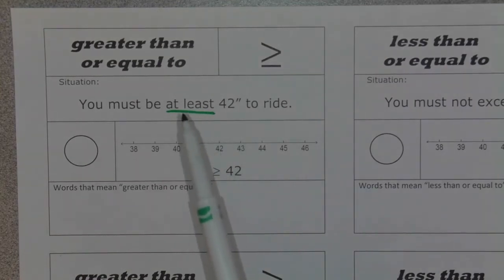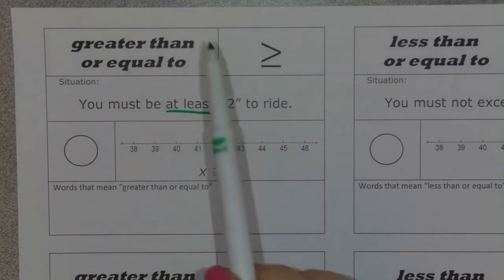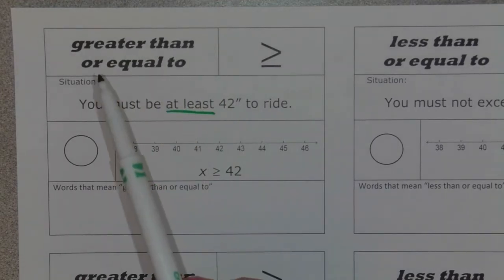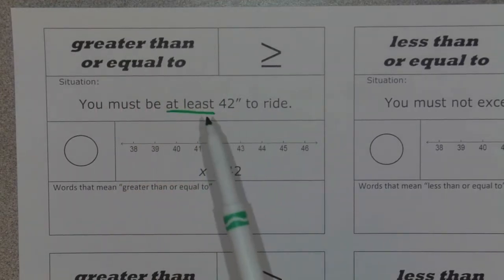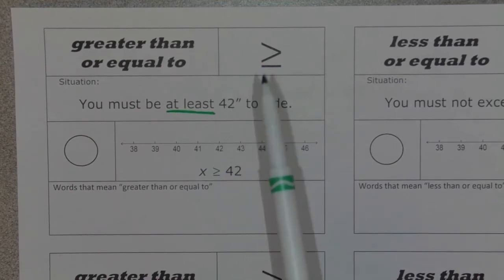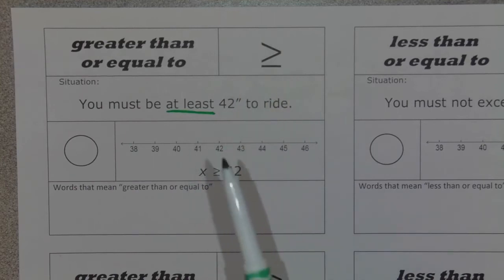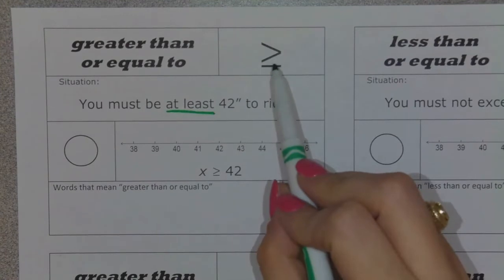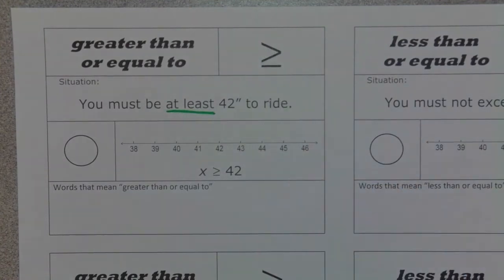So in this case, our words at least mean the inequality greater than or equal to, because if he was 42 inches tall, he would have been okay to ride that ride. If he was 48 inches tall, he also would have been okay to ride that ride. So this is our sign, greater than or equal to.